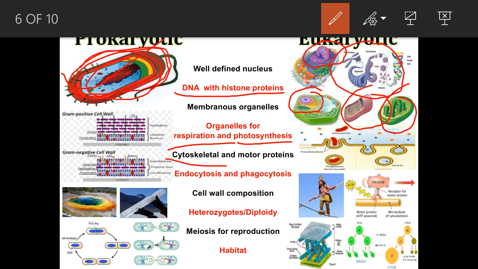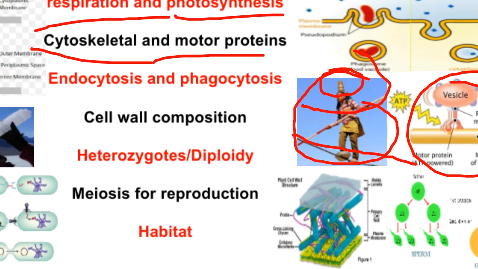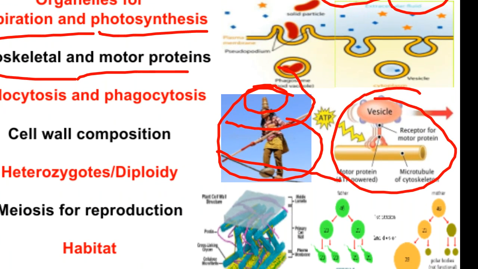Now cytoskeleton and motor proteins. Here you can see an image of a girl and this microstructure. Here the girl is standing on the rope and there is some cargo, or you can say something on her head. A similar kind of structure you can see here. Let's imagine the rope on which she is standing is this yellow rod like structure, that means cytoskeleton.